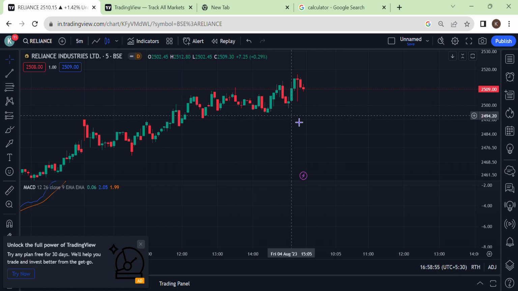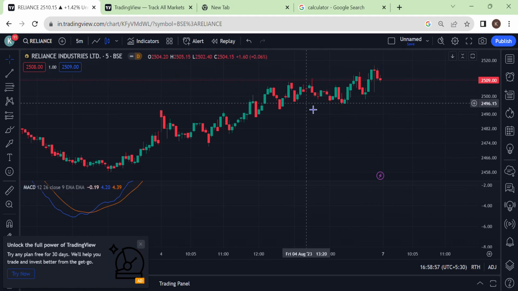In the same way, here also we can wait until the blue line touches the red line. So in this way you can scalp points easily.